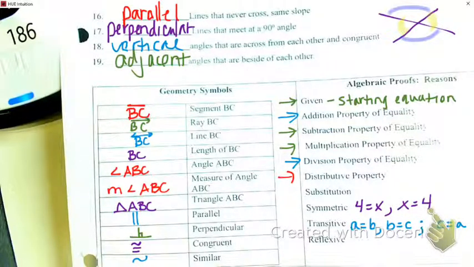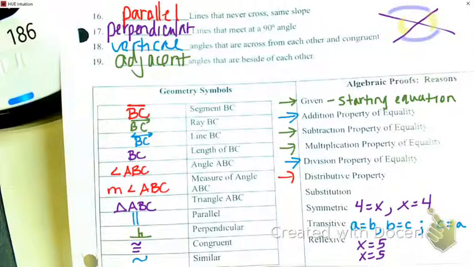Okay? And the last property. You won't use it very often either. But if I tell you that x is 5, well, x is still 5. That's the reflexive property. Reflexive property just means whatever you start with equals itself. And if you need to write it down, it's called the reflexive property.